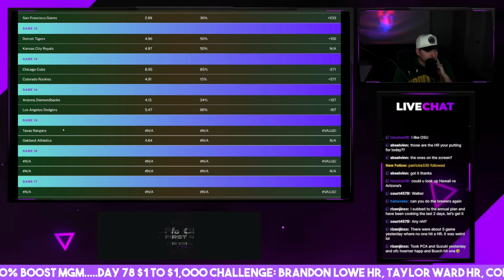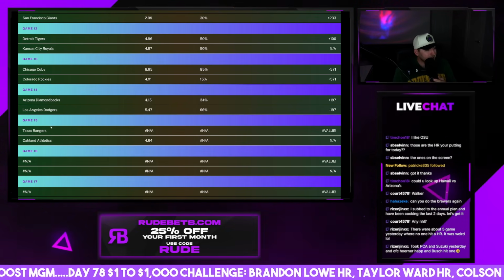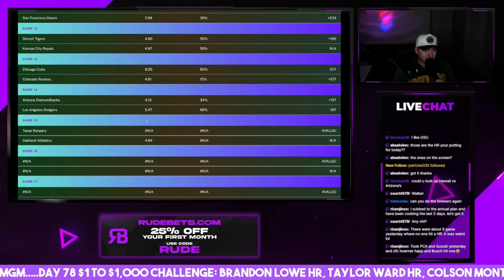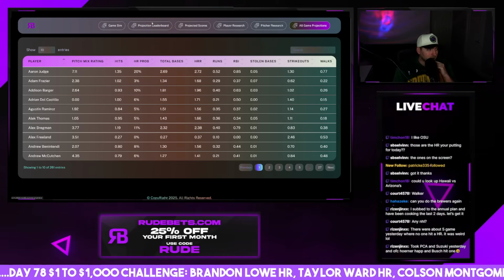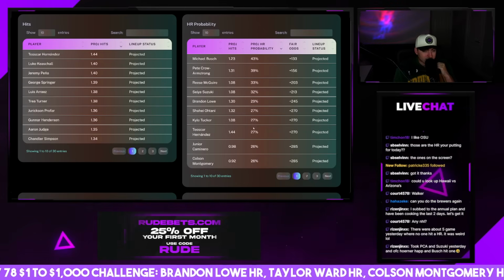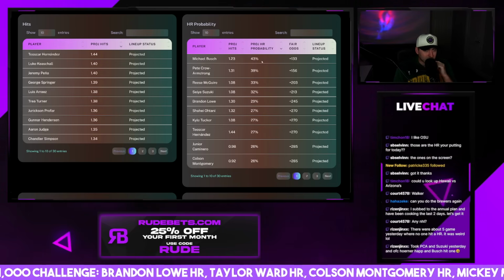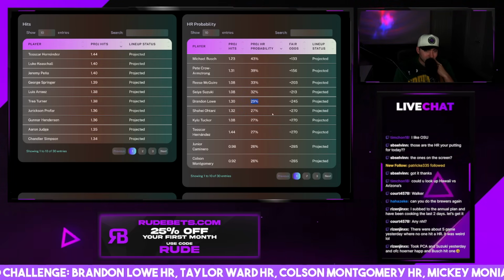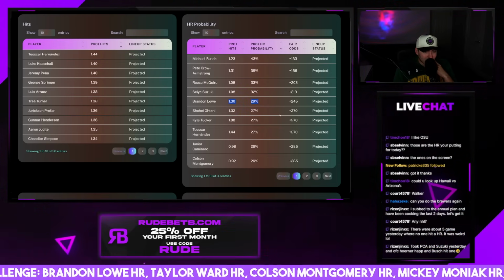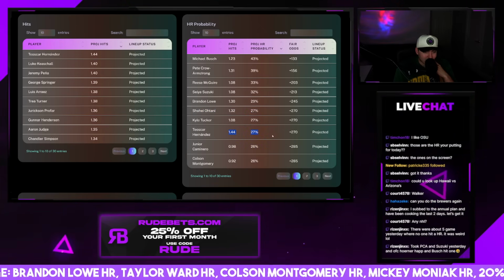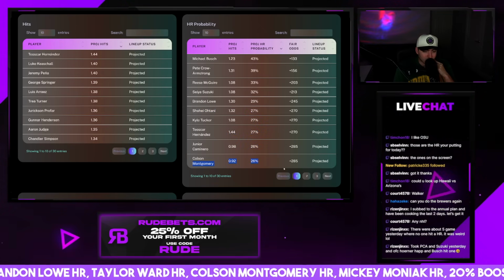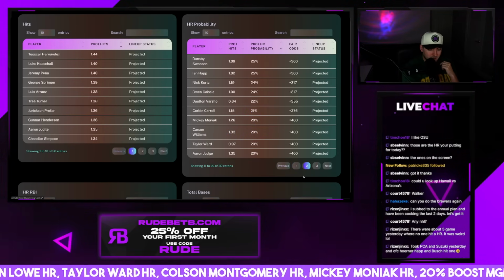We cannot do Texas versus Oakland because we have a pitcher making his debut, so we have no data to model that game out. And then quickly, just the leaderboard here. As you can see, pretty much everybody at the top of the leaderboard is a Cub. It's all Cubs for home runs today, really. Brandon Lowe snuck his way in there. Shohei's in there. Teoscar snuck his way in there. Junior snuck his way in there. Colson. So we got some options.